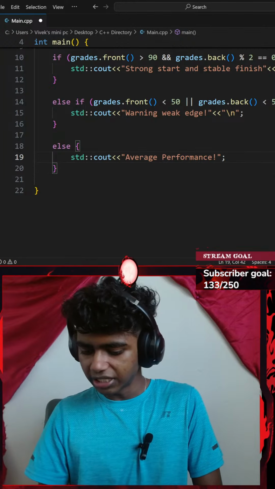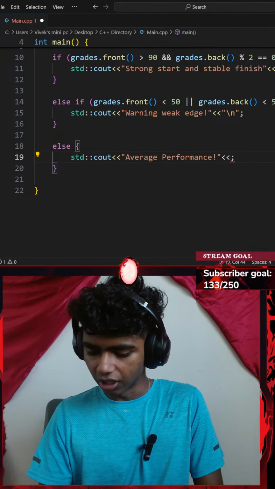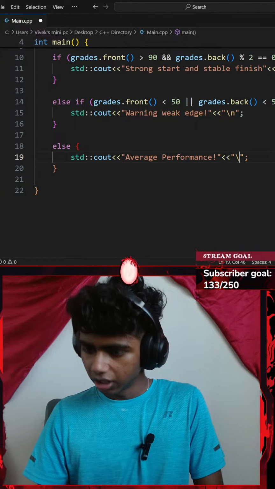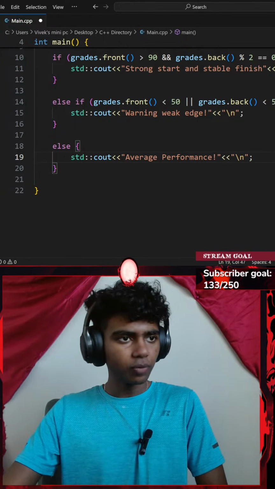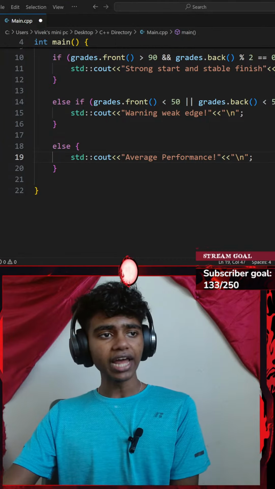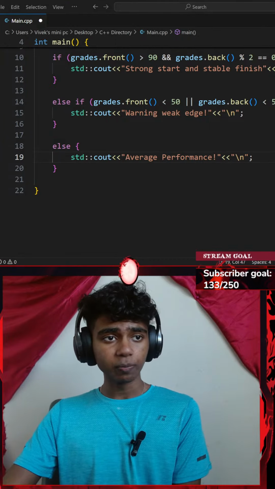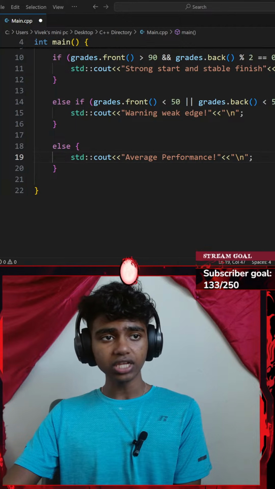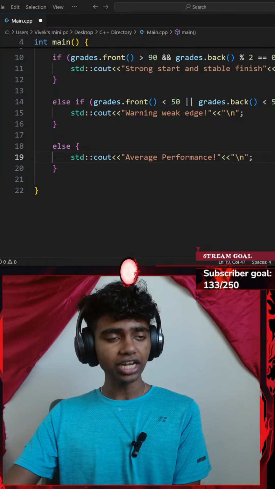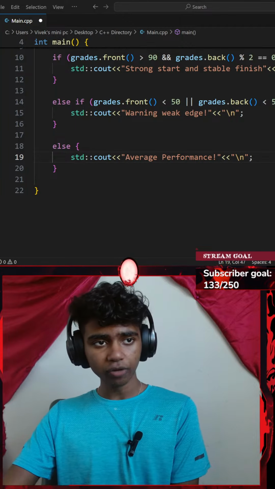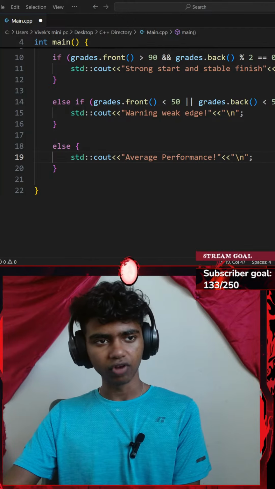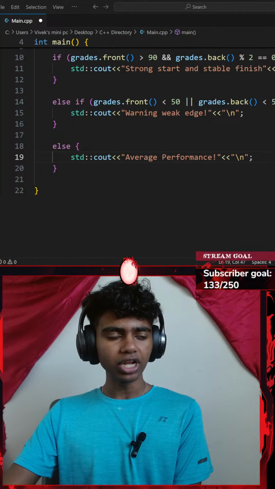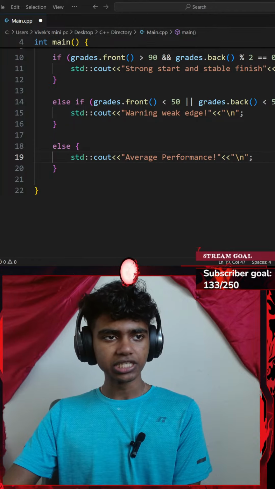Maybe I'll go with a standard, actually with a new line. So I'll go with new line, \n. Okay, perfect. After that, add a new grade with push_back function, remove the one with erase, and then print all grades plus size plus capacity.